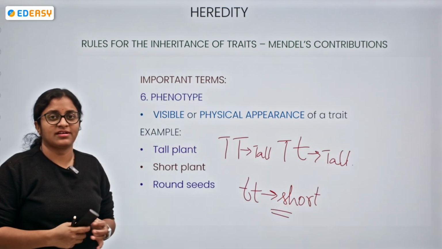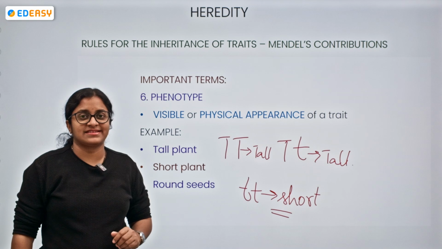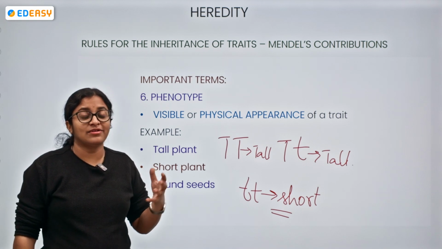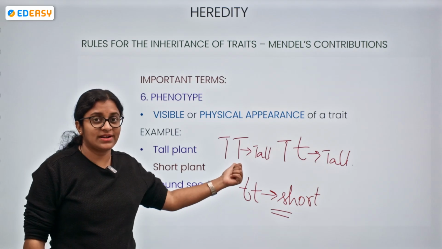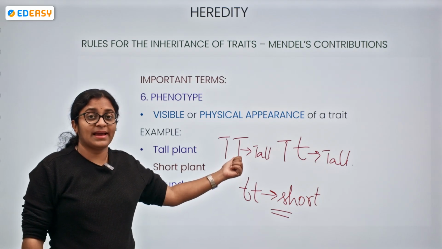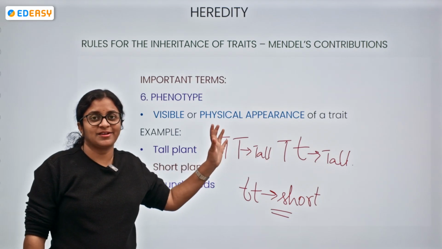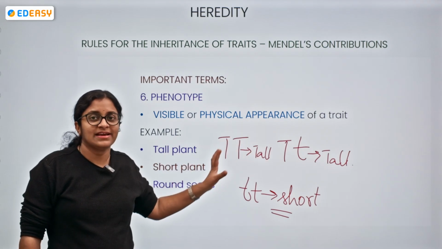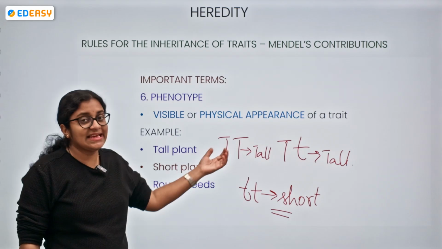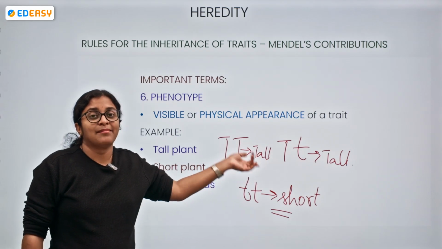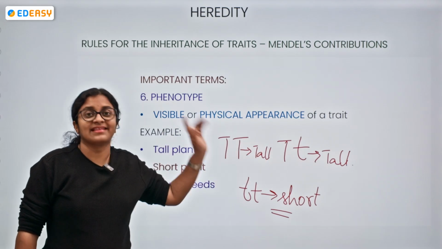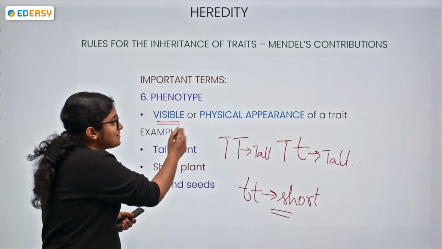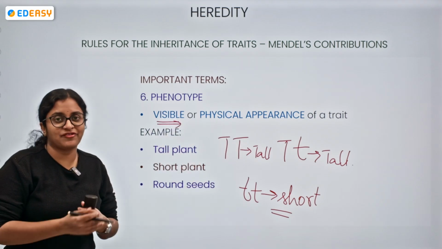this is short. When I look at the plants, will I be able to tell if a tall plant has a combination of capital T, capital T or capital T, small t? No, right? How do both of them look to me? They look tall only. So when I see physically, they look the same, but when I see genetically, they are not the same. So what is a phenotype? It is the visible or physical appearance of a trait.